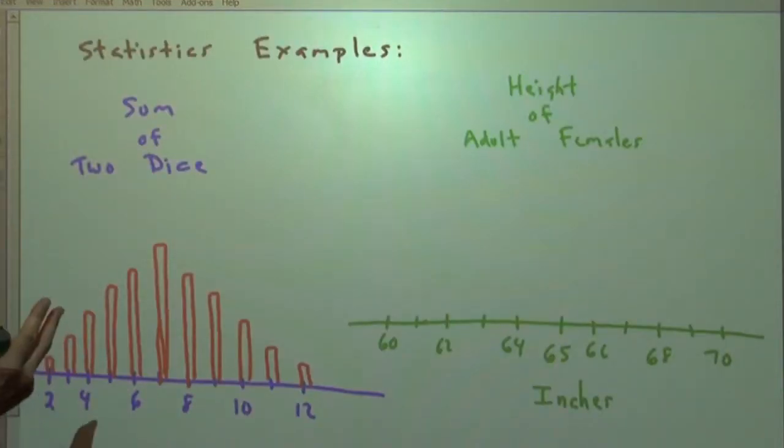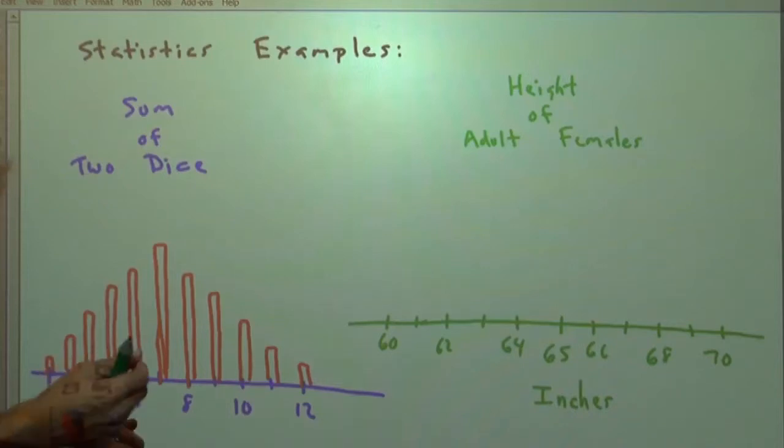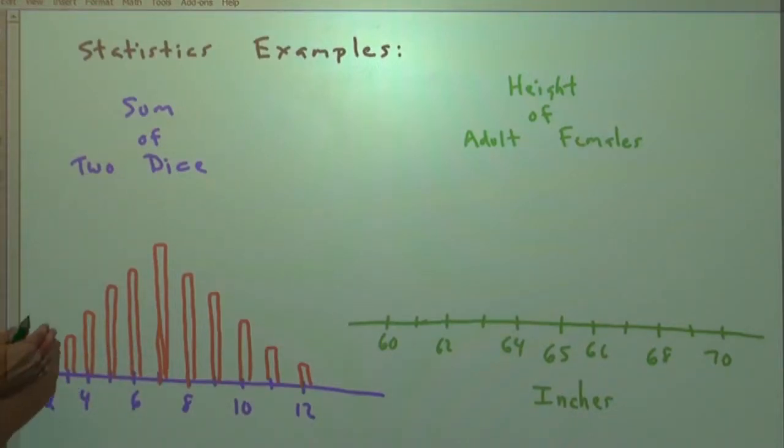Okay. Finally, here's an example from the world of statistics. When you roll 2 dice and you add them up and get the sum, the only sums you can get are 2, 3, 4, 5, 6, 7, all the way up through 12. 7 occurs the most often, so we could show a distribution like this. This would be discrete. There's gaps in between. You can't roll 2 dice and get a total of 3.3. So this is a discrete bell shape.